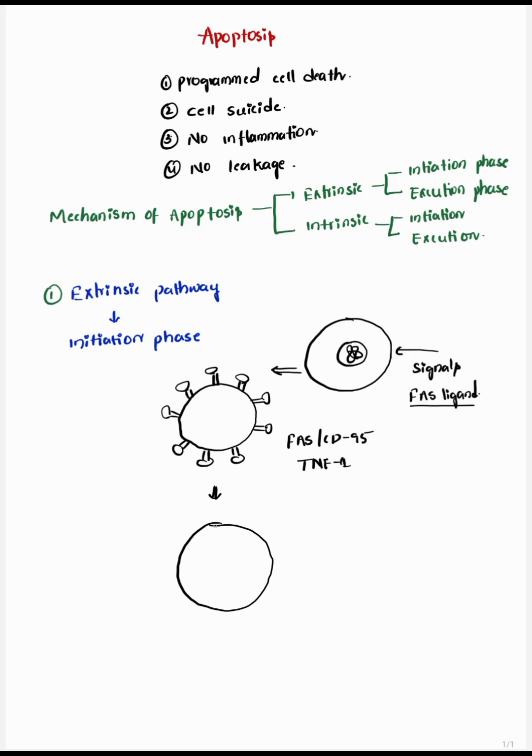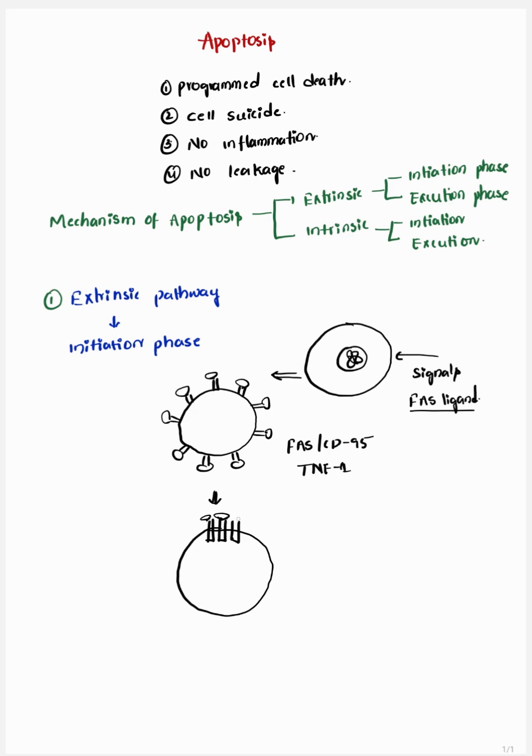They form the domains. When the Fas ligand, the external signal, comes and binds to the Fas receptors, they form the Fas-associated death domain. And when the TNF ligand comes and binds to the TNF receptors, it forms the TNF receptor-associated death domain. These will activate procaspase 8, and then procaspase 8 will activate caspase 8. These are the enzymes present in the cytoplasm which will lead to apoptosis.